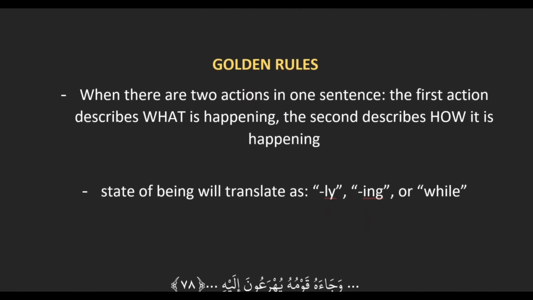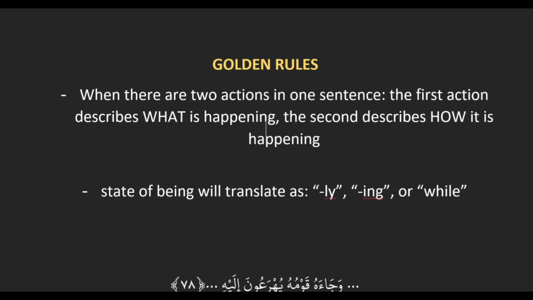So here's our golden rule, or actually golden rules. When you have two actions in one sentence, remember this is a case of back-to-back actions, the first action describes what is happening, and the second action describes how it is happening. So we're going to have a sentence that has two actions. The first action tells us what's happening, like sleeping or watching from the previous sentence. And the second is going to be the adverb, which tells you how the action is happening, or the state of being, in other words.